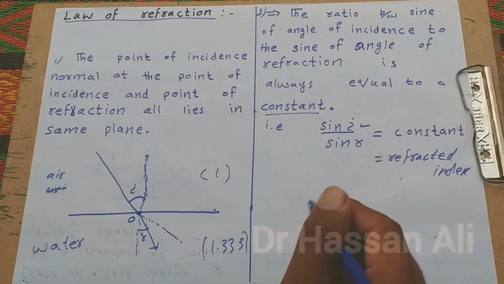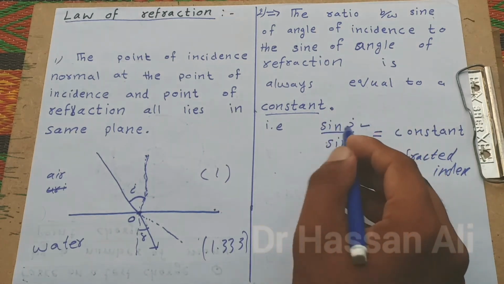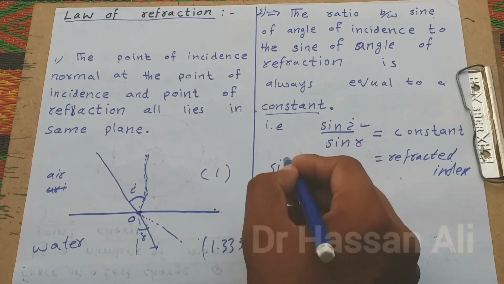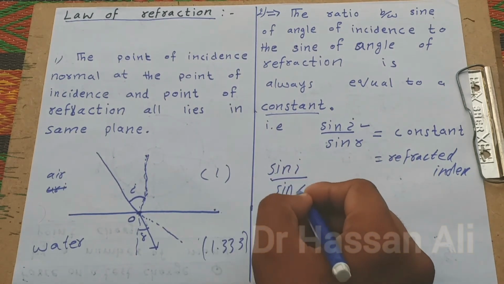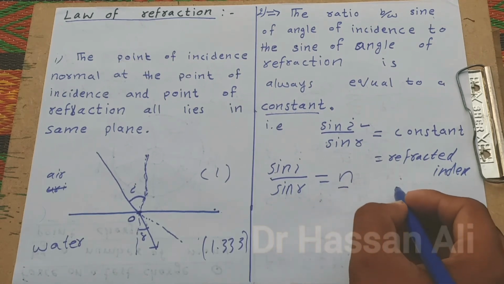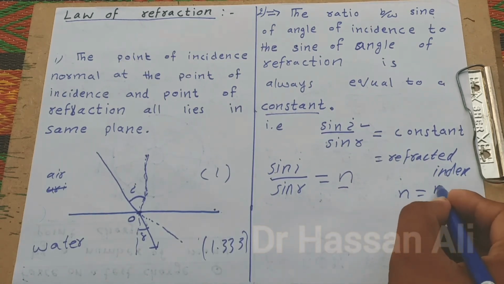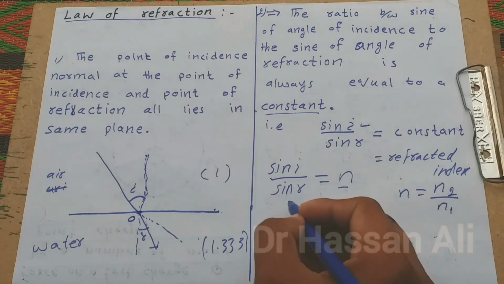Okay, and this second definition is also known as Snell's law. This is equal to the refractive index, and the refractive index is equal to the refractive index of the second medium divided by the refractive index of the first medium.